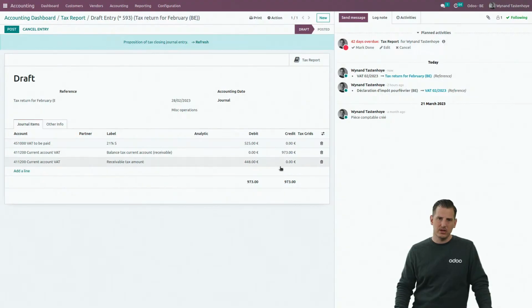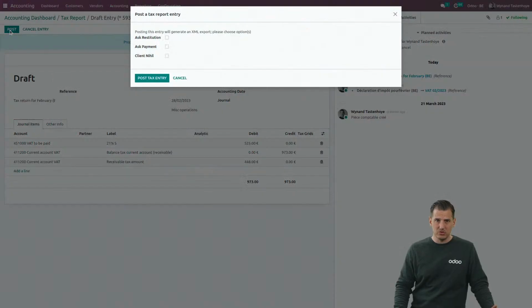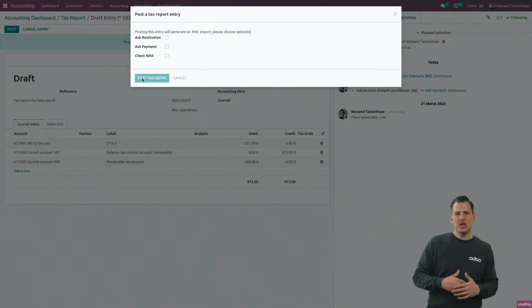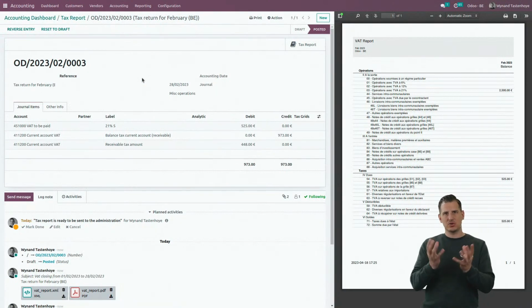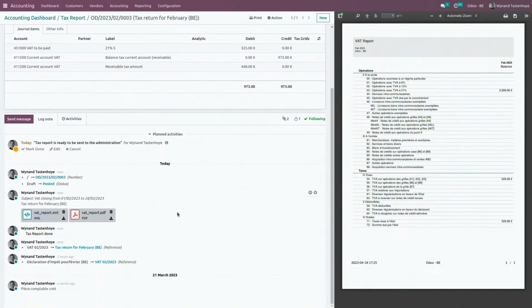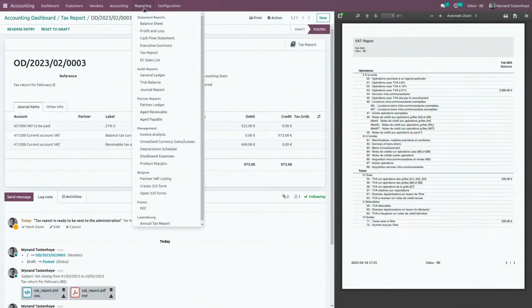You can see it over here. There is 448 euros to be recovered. And if you're okay with that, you can post the tax entry. We will close the VAT return and post the centralization in one click, so that you don't have to take care of it, and we keep track of the VAT return in the chatter as well. So that's it about reporting.